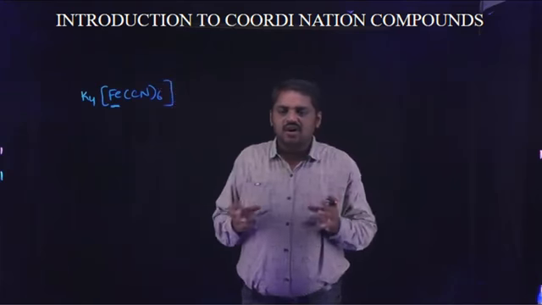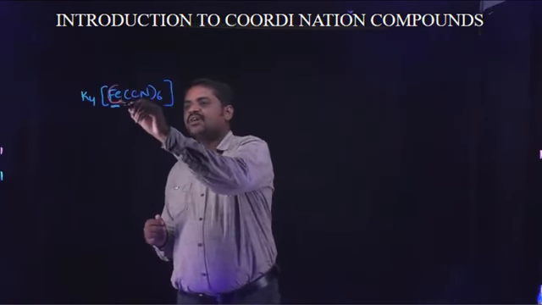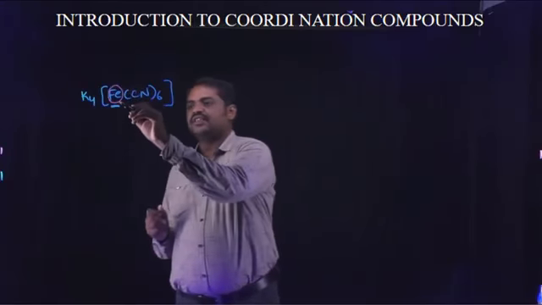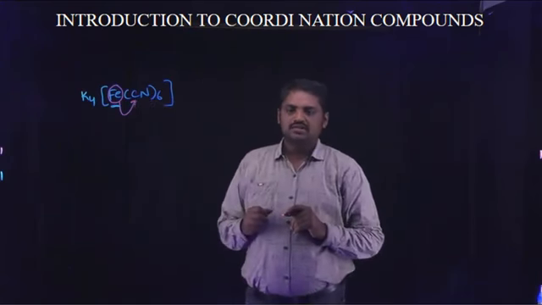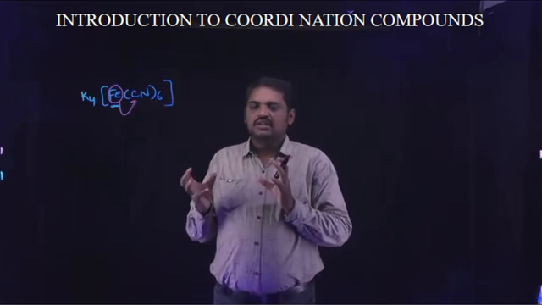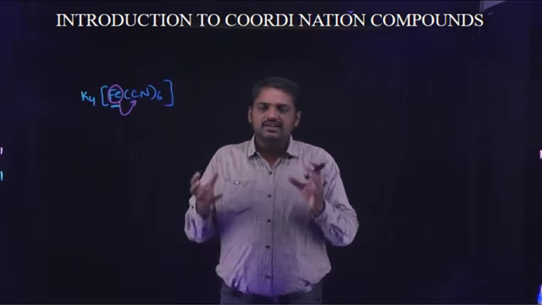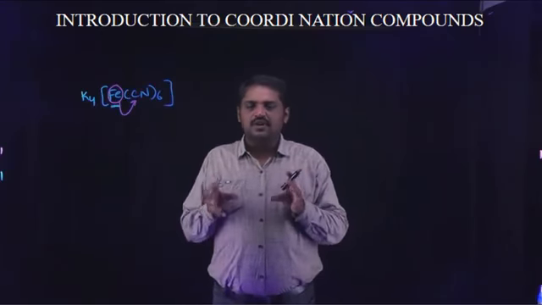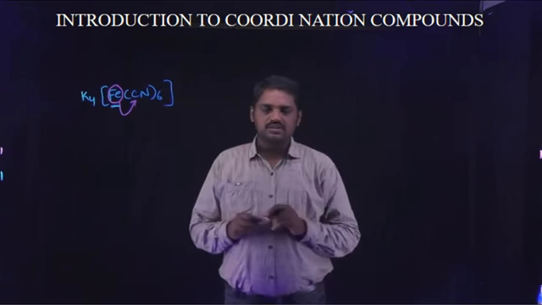Finally, a coordination compound means a metal atom or ion coordinated with different molecules or ligands. The part observed in closed brackets is known as the coordination sphere. These types of compounds are known as coordination compounds.